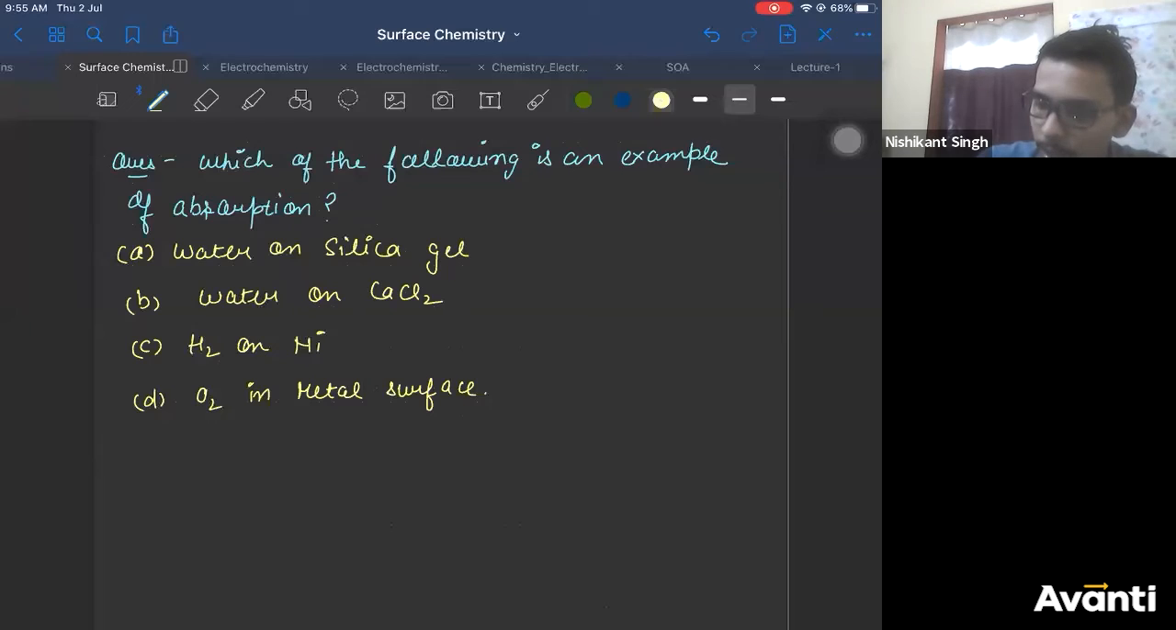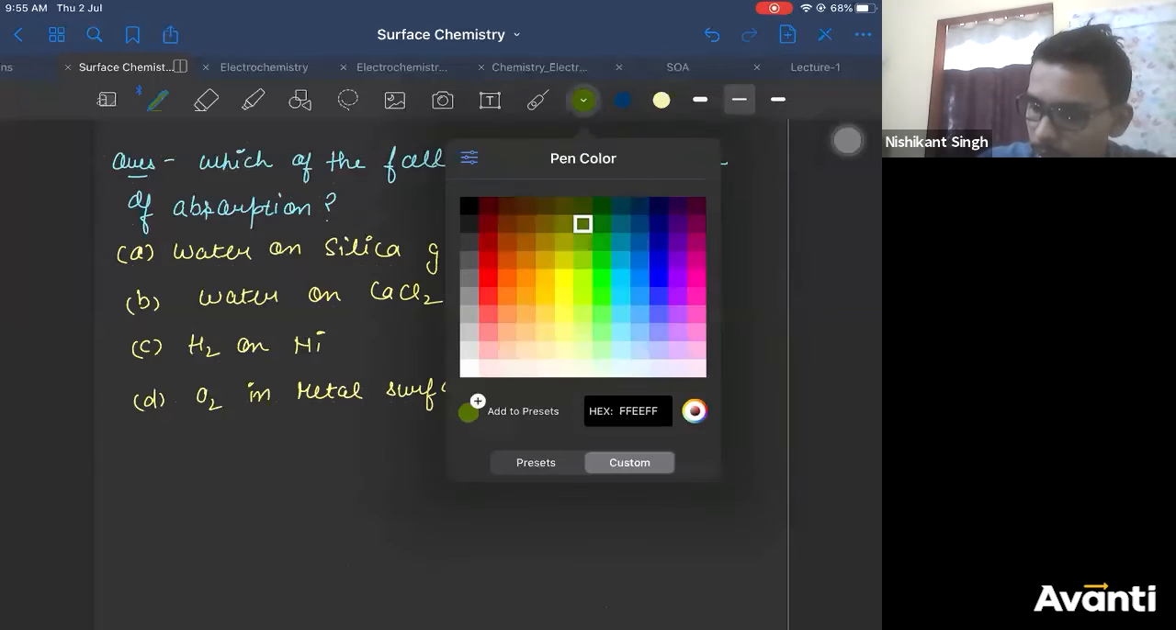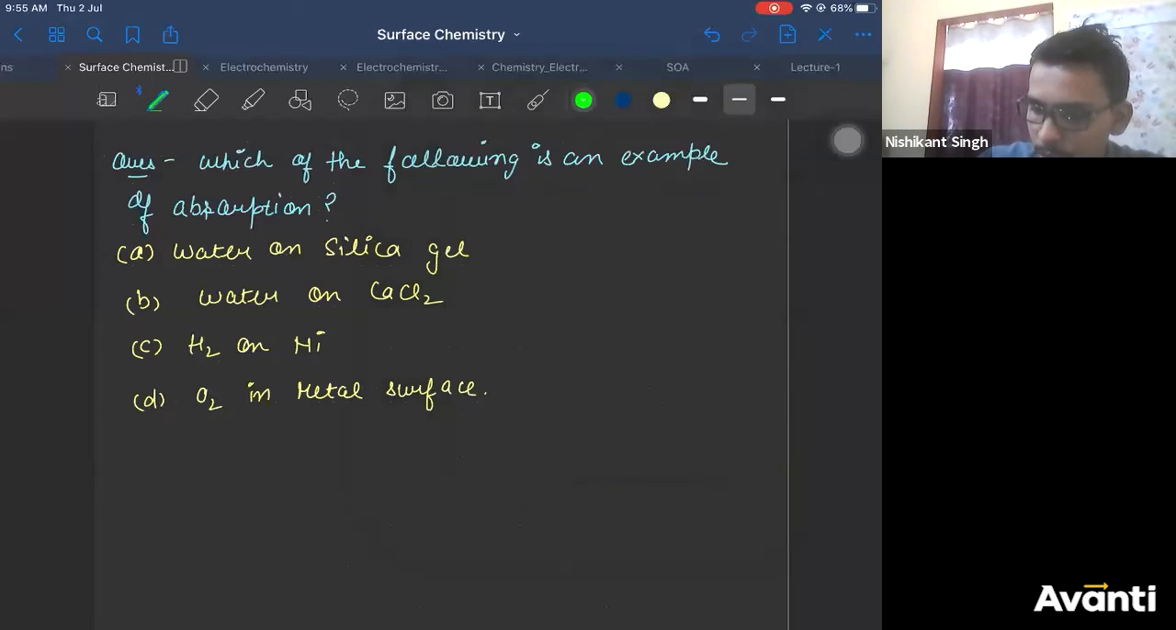So now the answer will be, obviously, all of you know this. We have discussed it also. Calcium chloride absorbs water, whereas silica gel adsorbs water, right? Hydrogen on nickel is also an example of adsorption. O2 on a metal surface is also an adsorption example.